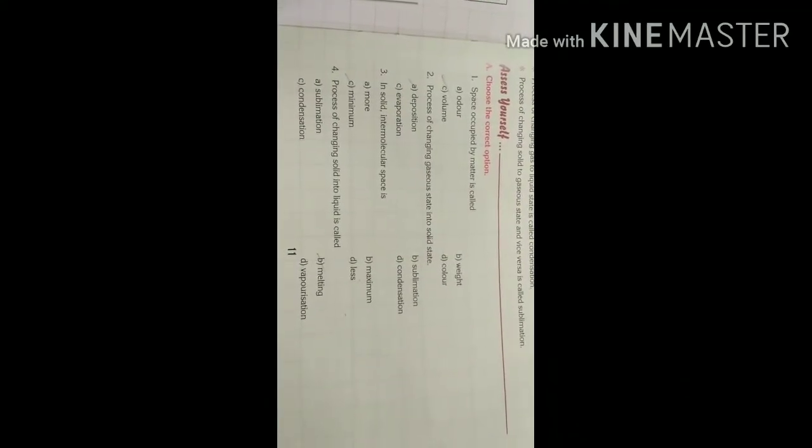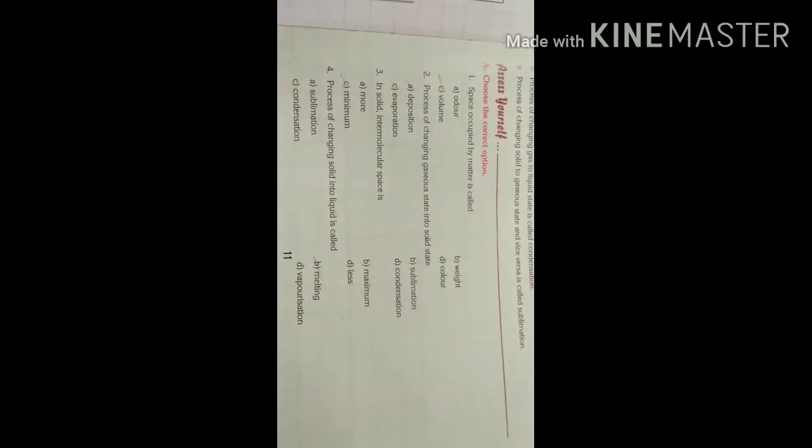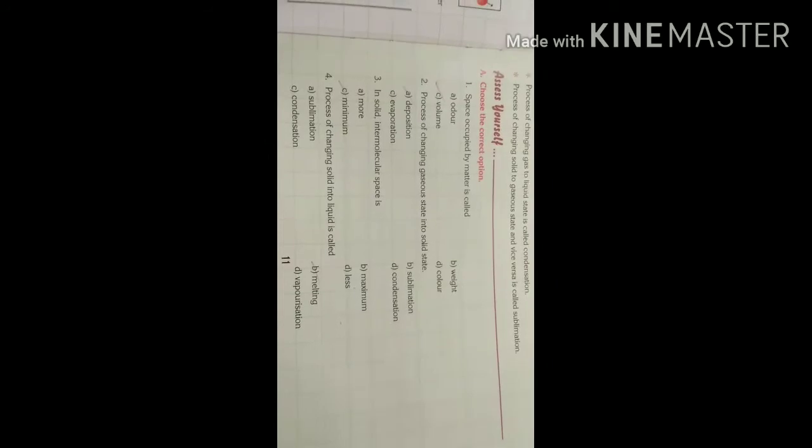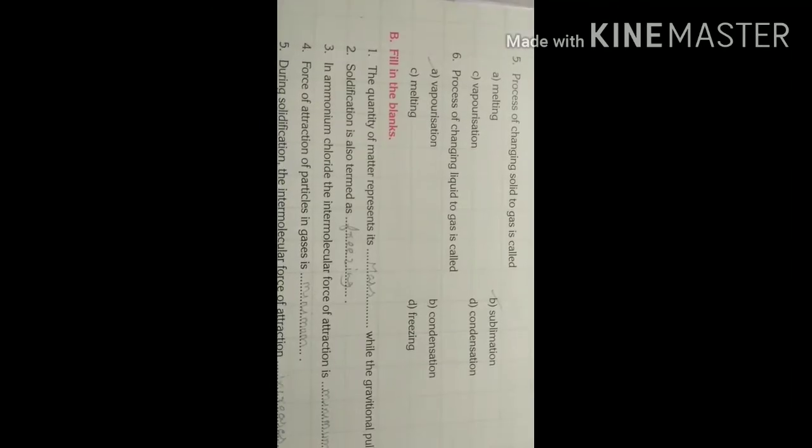Choose the correct option. First, space occupied by matter is called volume. Process of changing gaseous state into solid state, deposition. In solid, intermolecular space is minimum. Process of changing solid into liquid is called melting. Process of changing solid to gas is called sublimation. Process of changing liquid to gas is called vaporization.